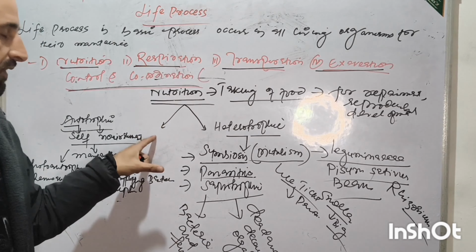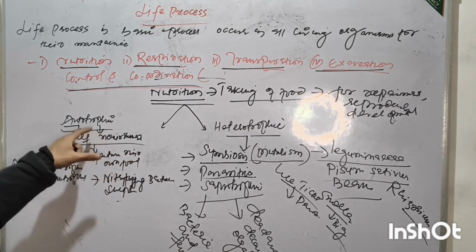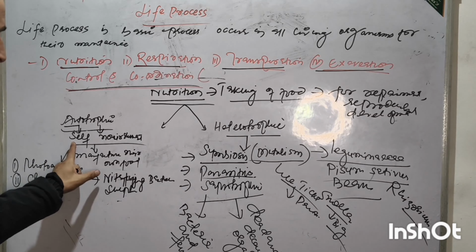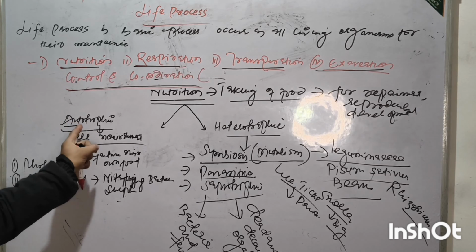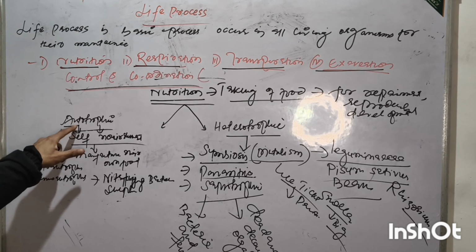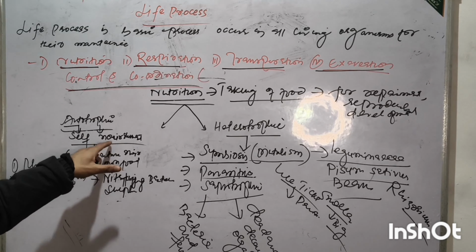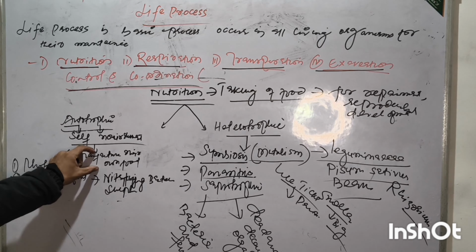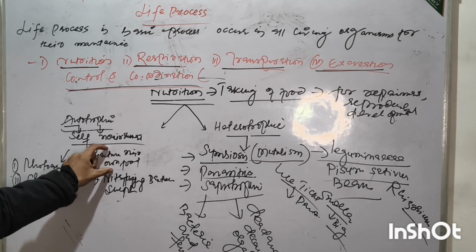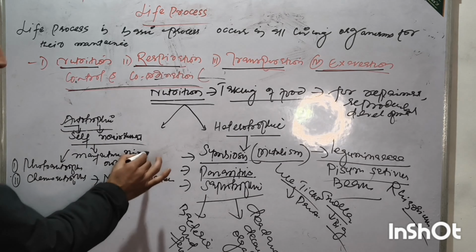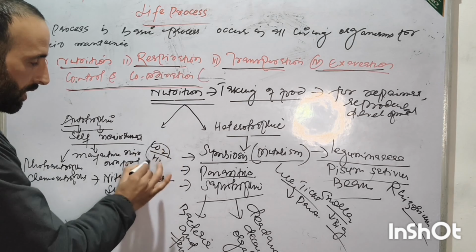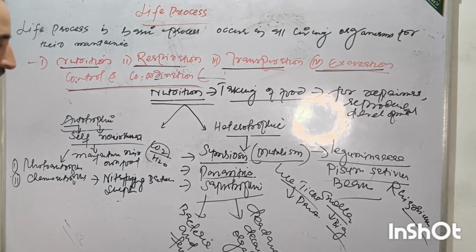Nutrition is of two main types: autotrophic and heterotrophic. Autotrophic nutrition is composed of two words: auto means self and trophic means nourishment, self-nourishment, in which organisms manufacture their own food. How? They utilize carbon dioxide and water.